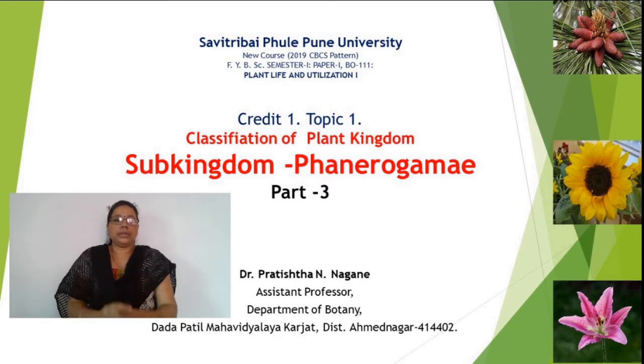So today we are going to deal with the subkingdom Phanerogams, the second subkingdom. The classification of kingdom Plantae shows there are two subkingdoms. One is called cryptogams. Crypto means hidden and gams means gametes. The gametes hidden inside the thallus or plant body are called cryptogams, while phanerogams are well developed flower and seed producing plants. So for that we will go to the slideshow.